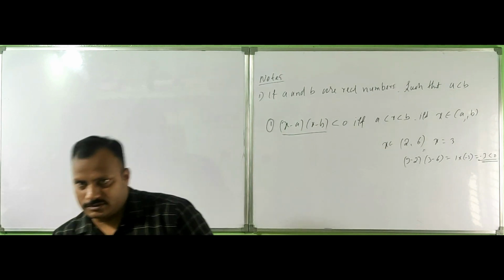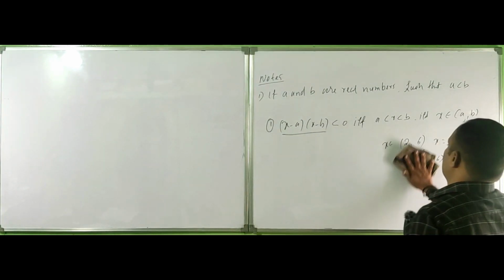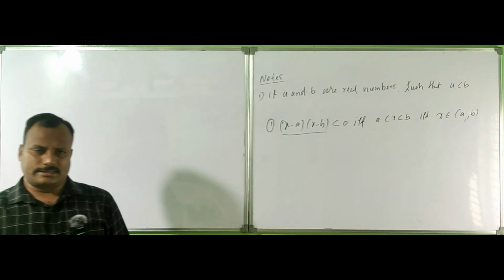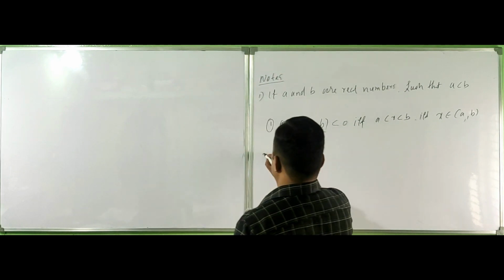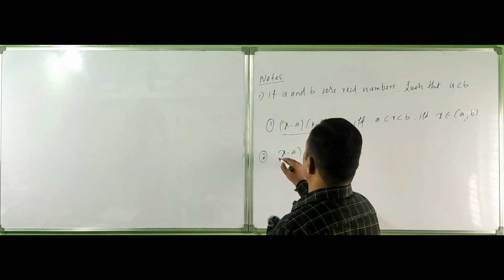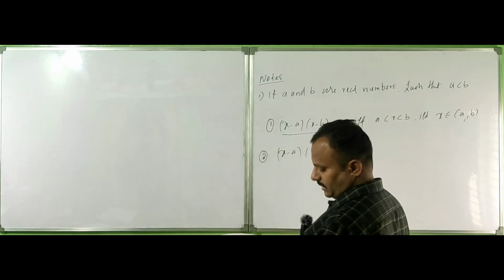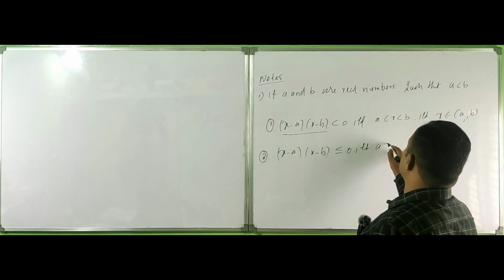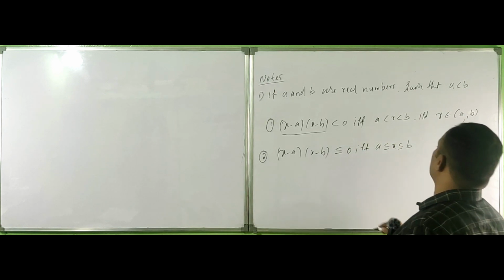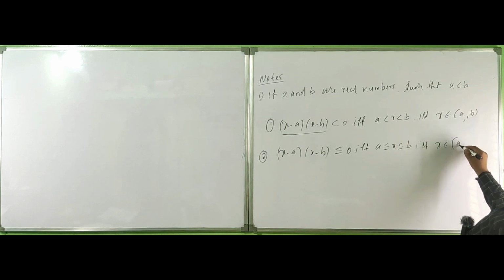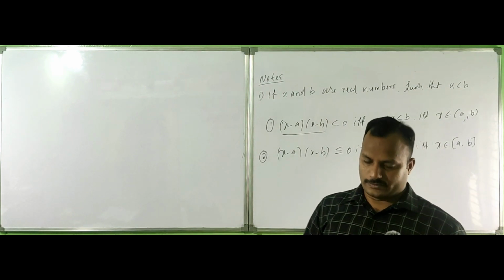Similarly, you have the four identities. The second one is (x − a)(x − b) ≥ 0 if and only if a ≤ x ≤ b, that is, x belongs to the closed interval [a, b], including the given values.